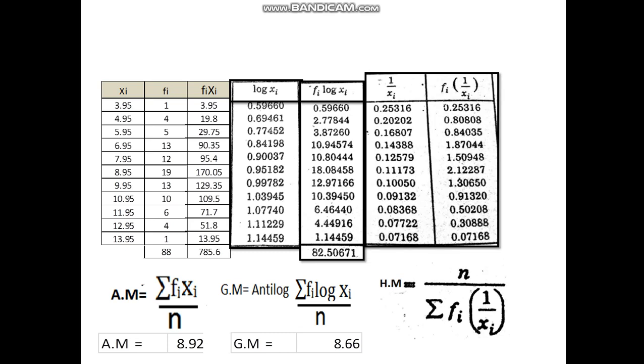Similarly, harmonic mean, as we know, is the reciprocal of the arithmetic mean of the inverse values. So it would be 1 over x_i. So 1 divided by 3.95 is 0.25. Similarly, 1 divided by 13.95 is 0.07168. And f_i would be multiplied by this reciprocal value, which is given over here. Now the sum of f_i into 1 over x_i is 10.50672. So harmonic mean is calculated, which is 8.38.